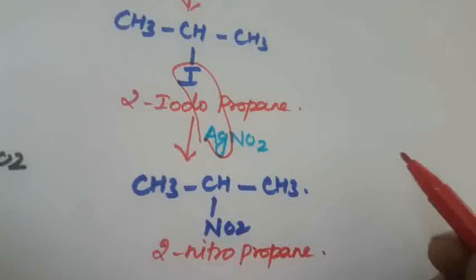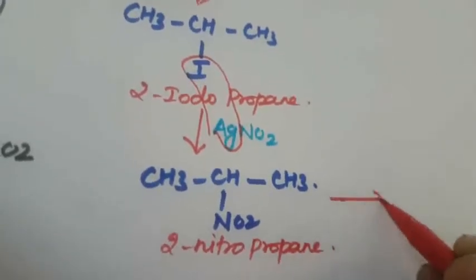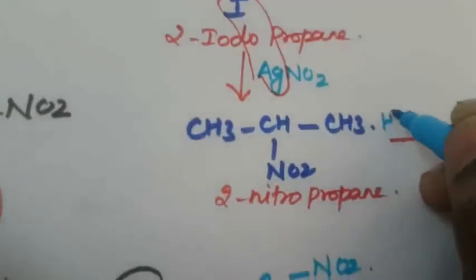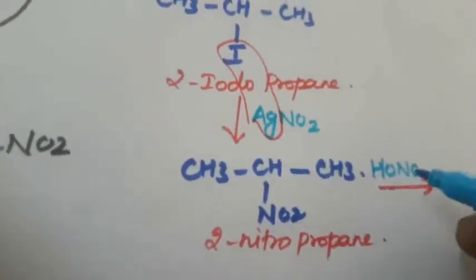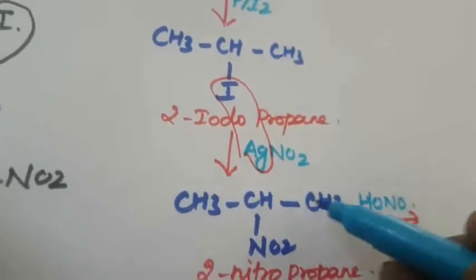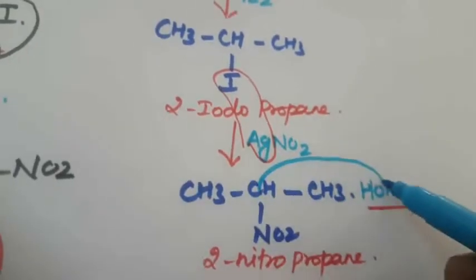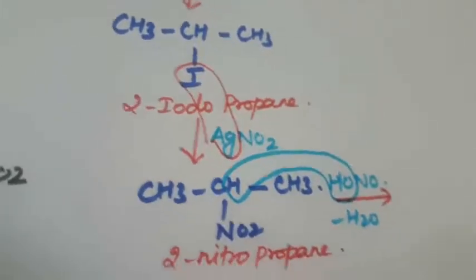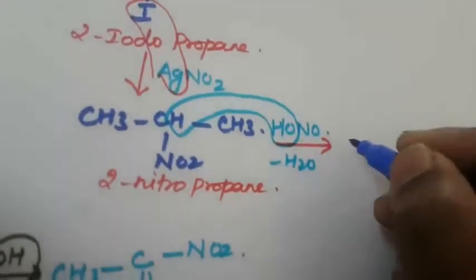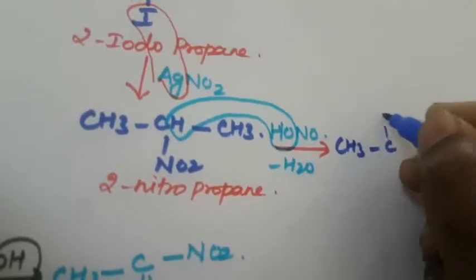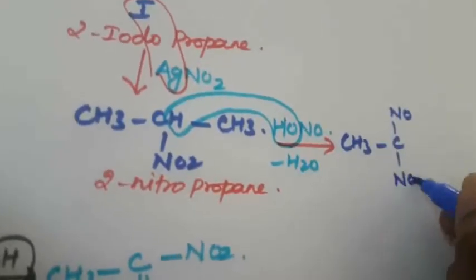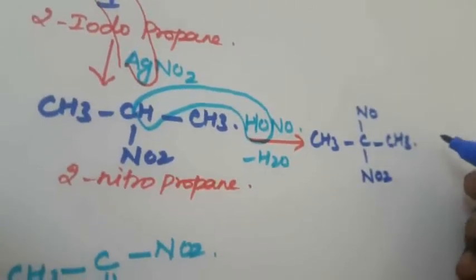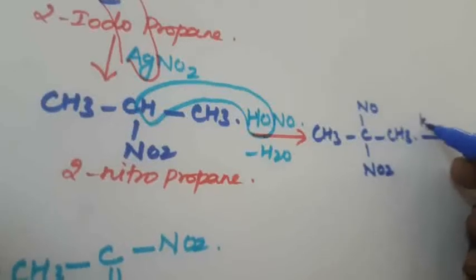Again it will react with HNO2, HONO. Here NO will be replaced, so H2O will be removed, minus H2O. What compound will be formed? CH3C(NO)(NO2)CH3. Again it will react with KOH.